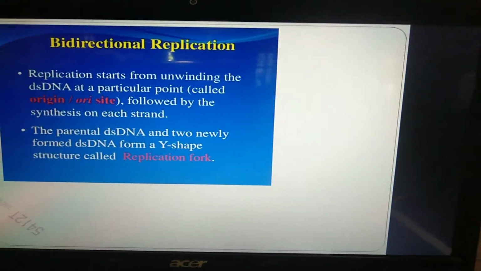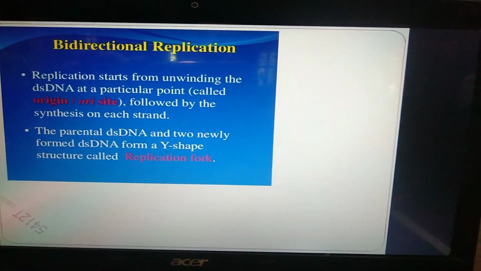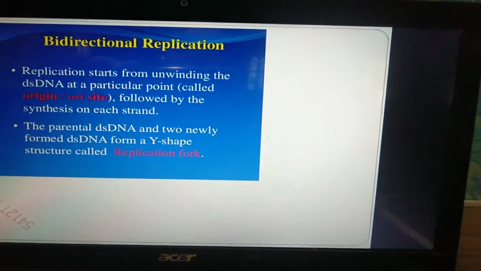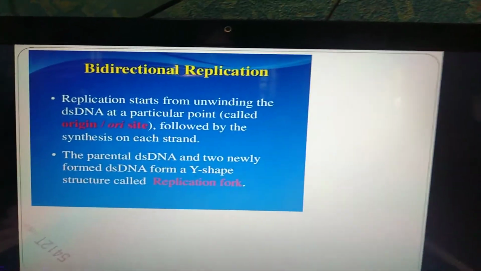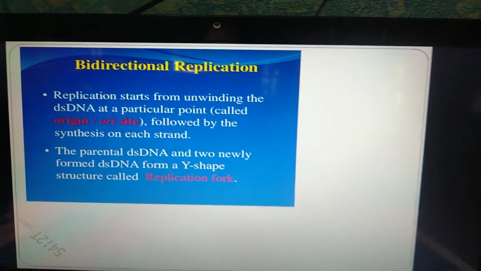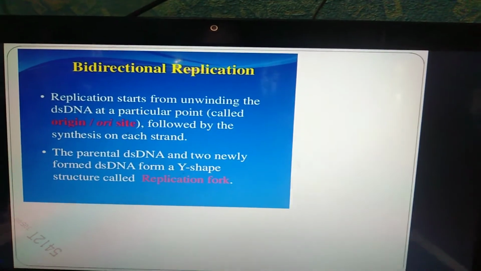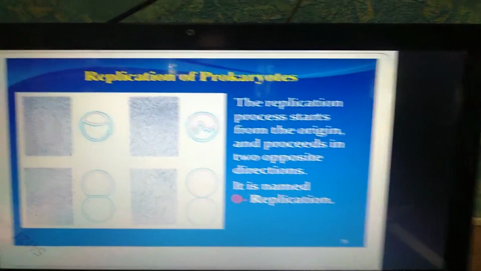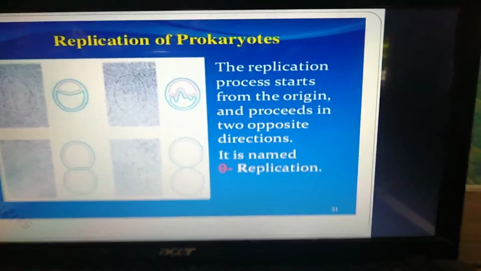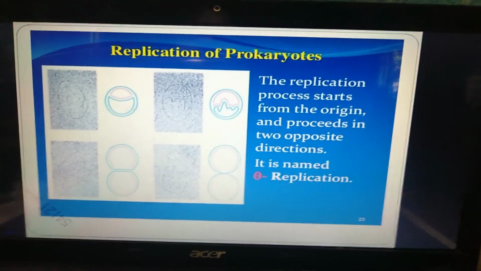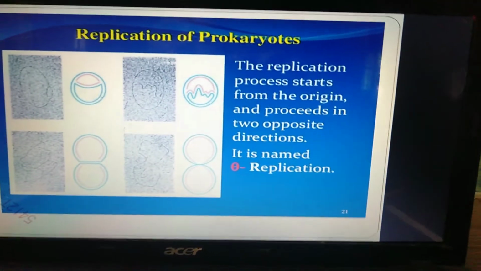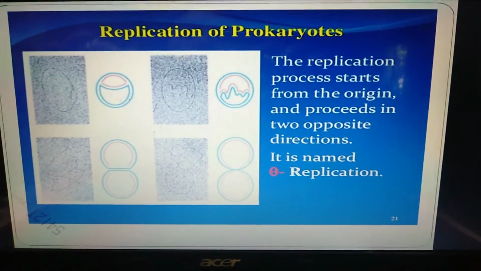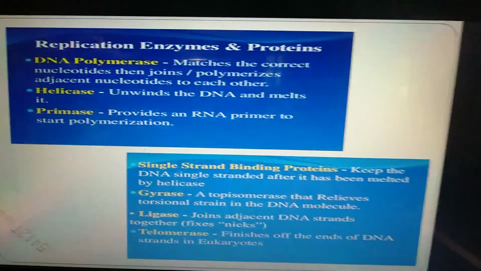Bidirectional replication starts by unwinding the double stranded DNA at a particular point called the origin or ori site, followed by synthesis on each strand. The parental double stranded DNA and newly formed double stranded DNA form a Y-shaped structure called the replication fork. So replication in prokaryotes is done by a Y shape or fork, and we can also see it in opposite directions, in a two directional process.